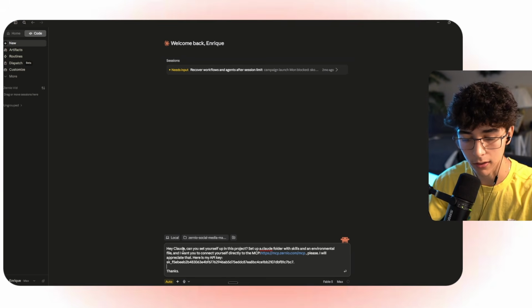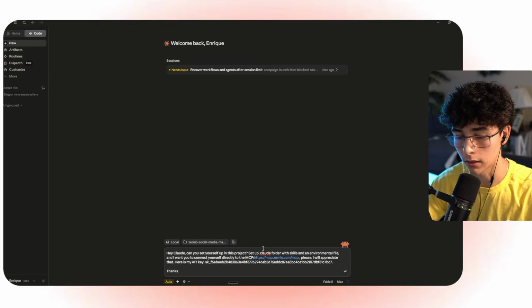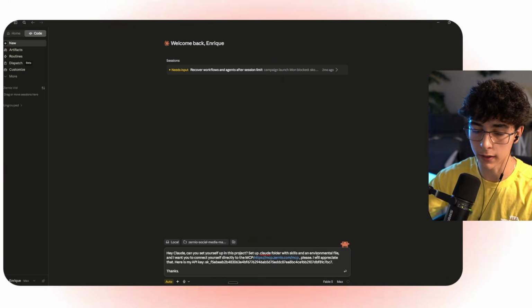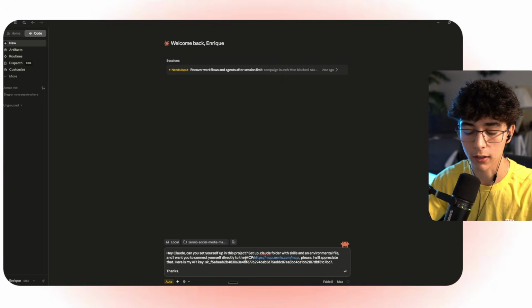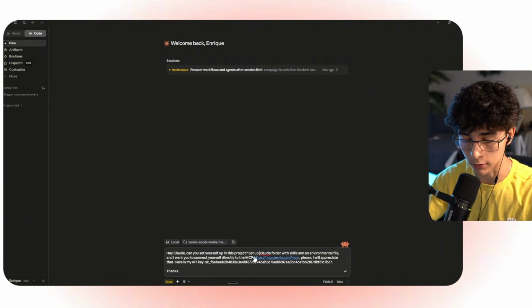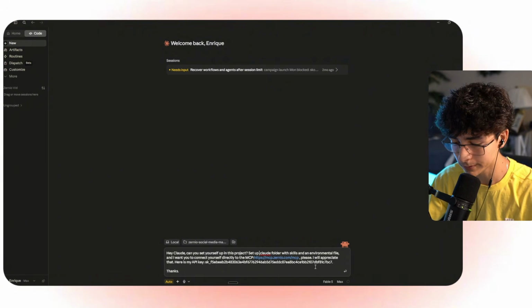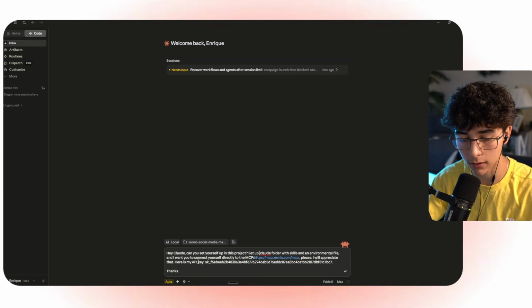All right, and here's the prompt that I have for Claude to start with this new folder project. I'm just going to say, hey Claude, can you set yourself up in this folder, set up a .claude folder, claude.md file, skills, and the environmental file. I want you to connect yourself directly to the MCP from Zernio, and here's the MCP reference. Please, I will appreciate that.